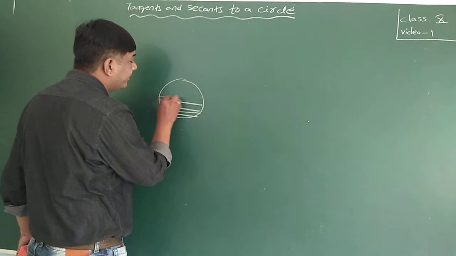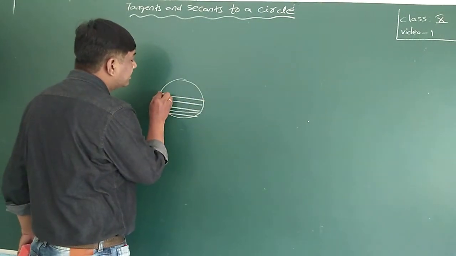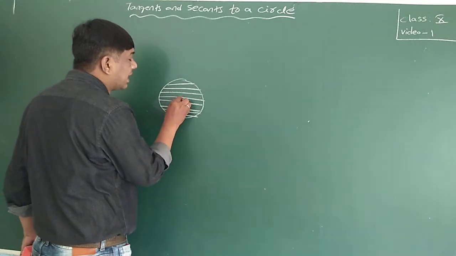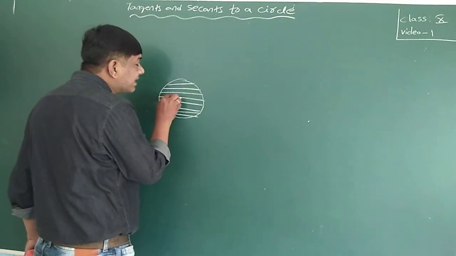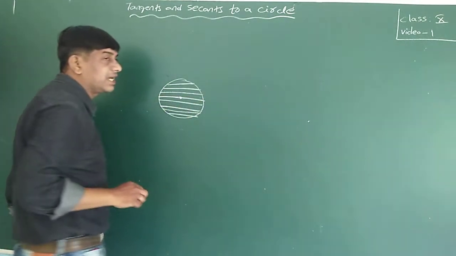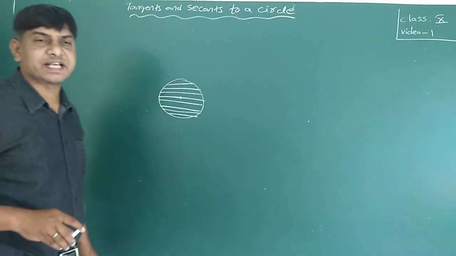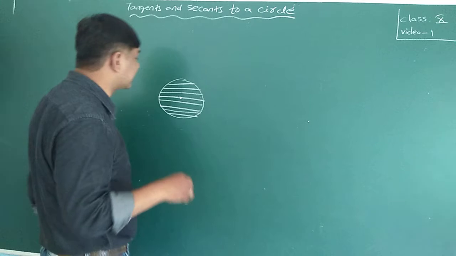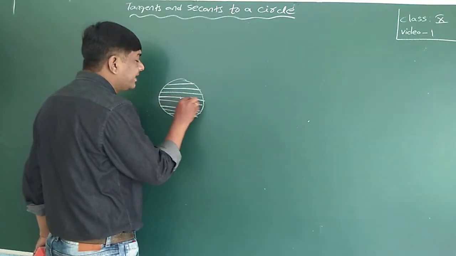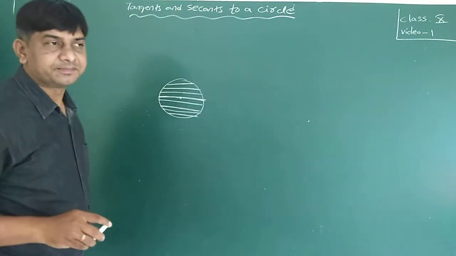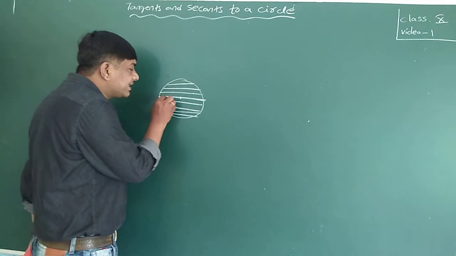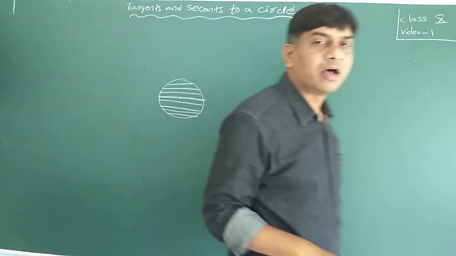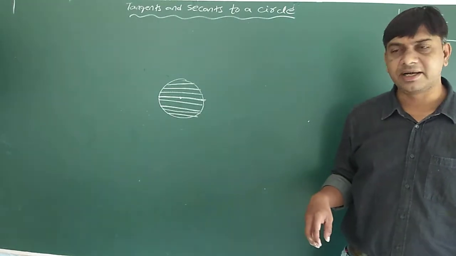Among those chords, a chord which passes through the center of the circle is called a diameter of the circle. Understood? This diameter is the longest chord in a circle.